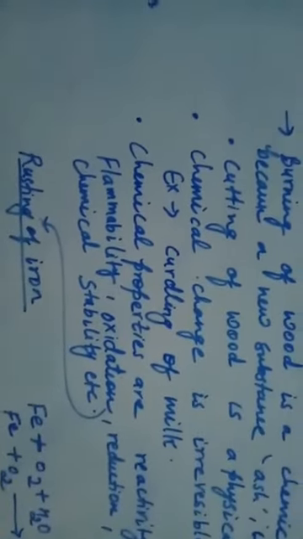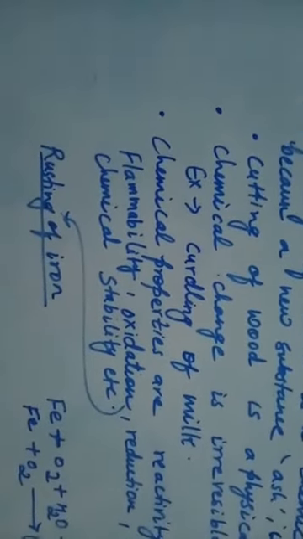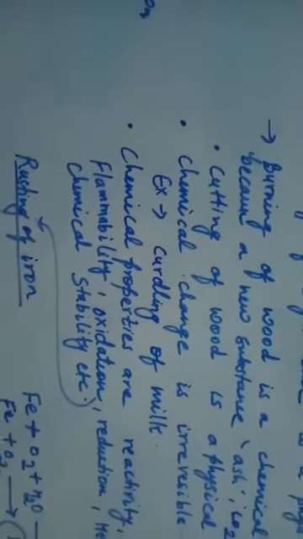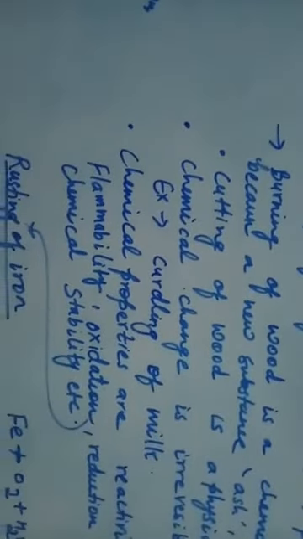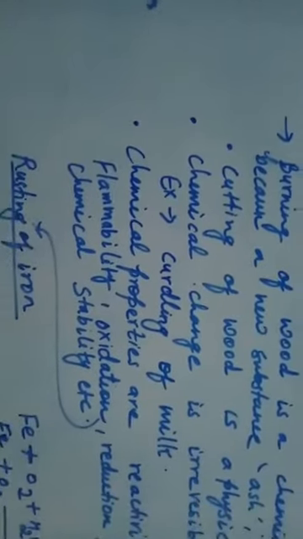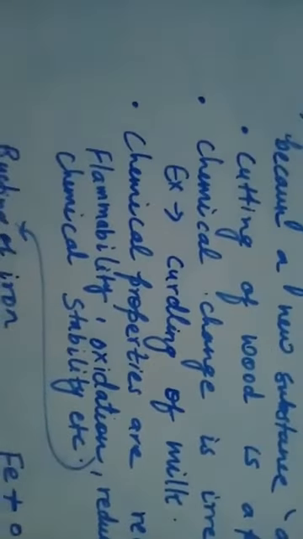Now chemical stability, how a matter is more stable or less stable. If a matter is more stable, then it is its chemical property only. If a substance is less stable, then it also shows its chemical property. Now I'll show you the oxidation.